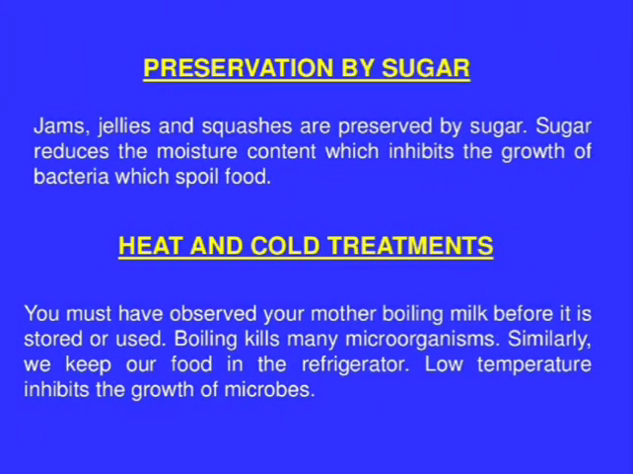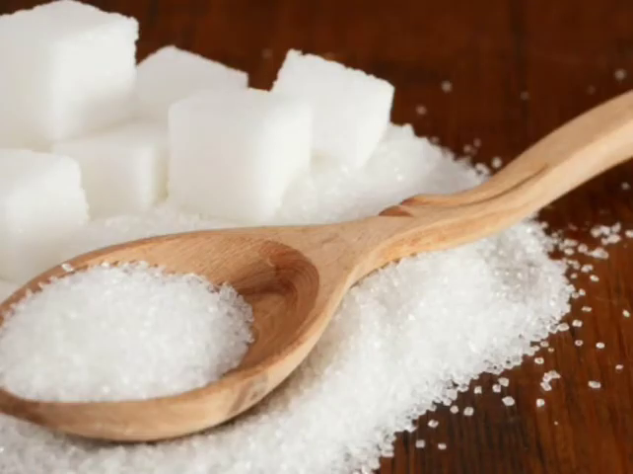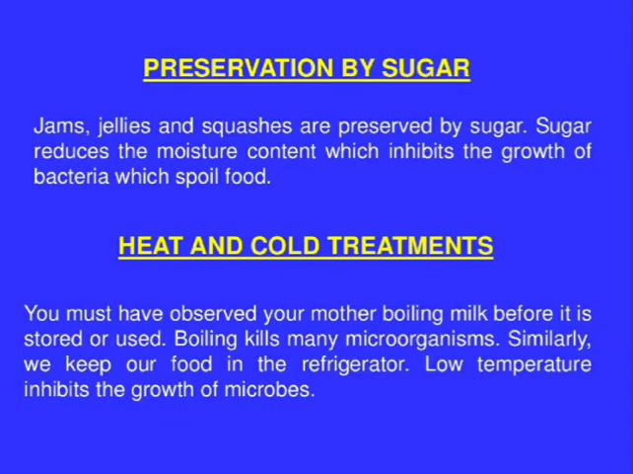Next, preservation by sugar. Jams, jellies, and squashes are preserved by sugar. So anything sweet, we can say, is preserved using sugar. Sugar reduces the moisture content, which inhibits the growth of bacteria that spoil the food. In the previous case, salt made the unfavorable condition. Here, sugar reduces the moisture content, so microorganisms will not grow easily on the food item.